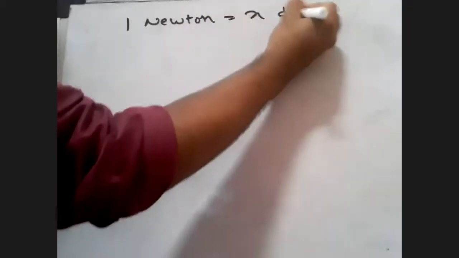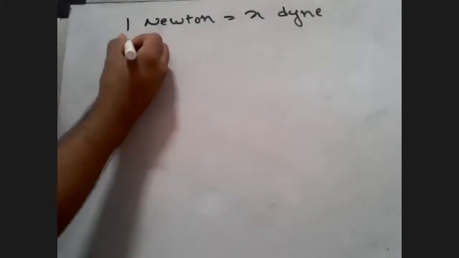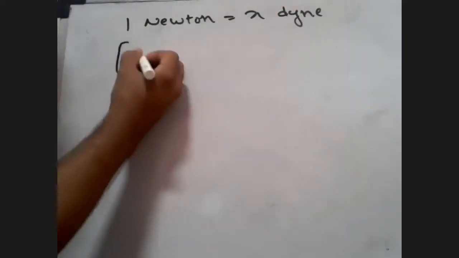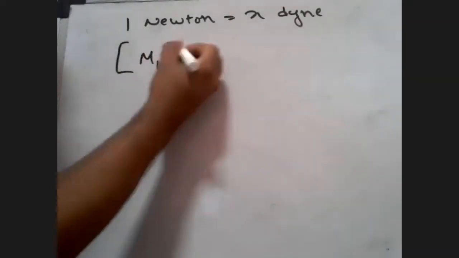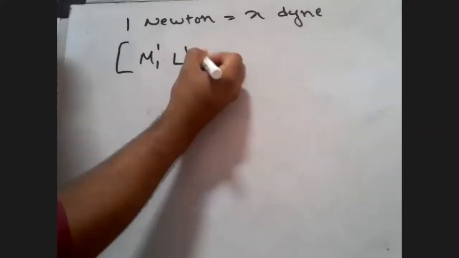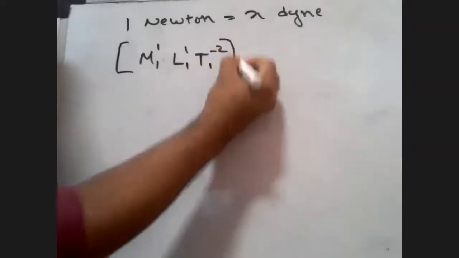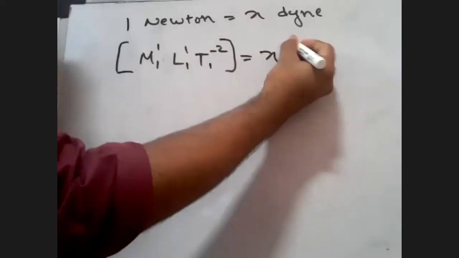Same thing if I write 1 Newton is equal to x times dyne. I know that 1 Newton is basically a force, right? Force is mass into acceleration. And I got the dimension of mass into acceleration to be, kg meter per second square. So let's say M1 L1 T raised to minus 2 is equal to x times dyne.